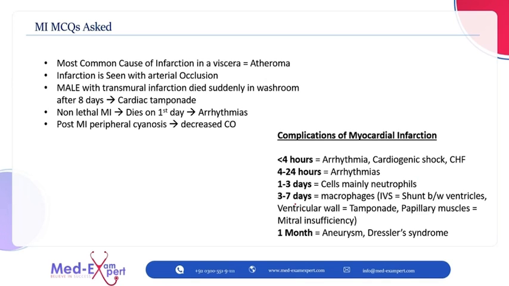Then, in 3 to 14 days, these are the macrophages, and the complications can be mitral insufficiency due to papillary muscle rupture, cardiac tamponade due to ventricular wall rupture, or interventricular septum rupture, which can lead to a shunt between the ventricles. And then, after a month, there can be aneurysm or Dressler syndrome.